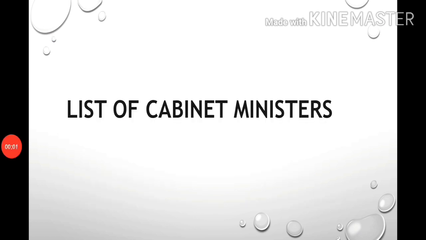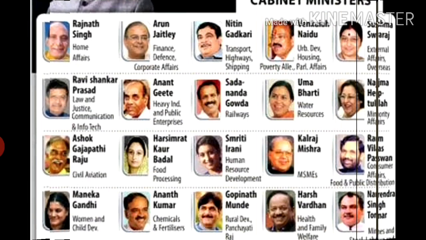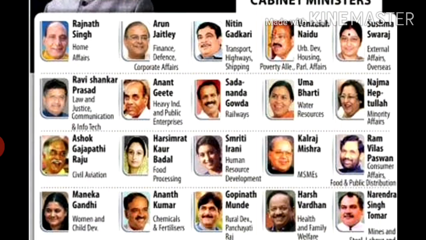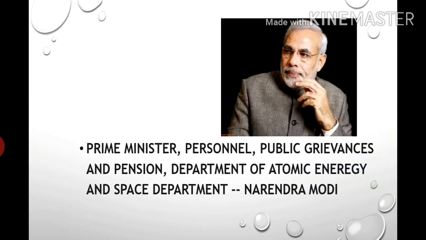And it is also important to know the cabinet ministers of India, like the Prime Minister, Home Minister, Finance Minister, and Education Minister. Here is a list of some of the cabinet ministers. Narendra Modi is the Prime Minister of India, and the Ministry of Atomic Energy and the Department of Space are also with Narendra Modi.